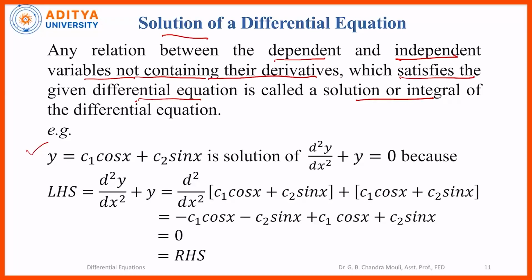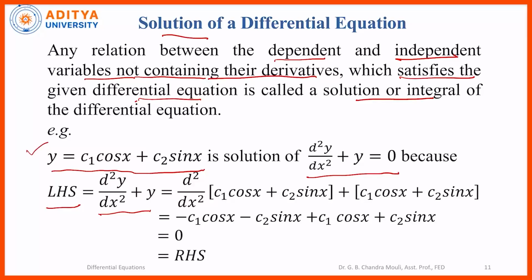So, consider the equation d square y by dx square plus y is equal to 0, and I am writing a relation between y and x here as y is equal to c1 cos x plus c2 sin x. So, we will see whether this y is equal to c1 cos x plus c2 sin x satisfies the differential equation or not. So, the left hand side of the differential equation is d square y by dx square plus y. So, I am substituting y in this.